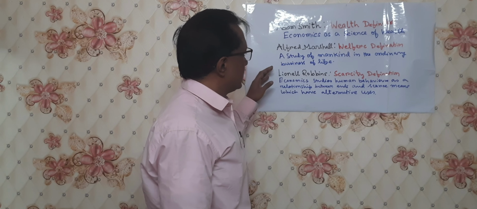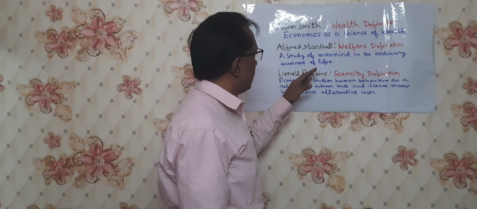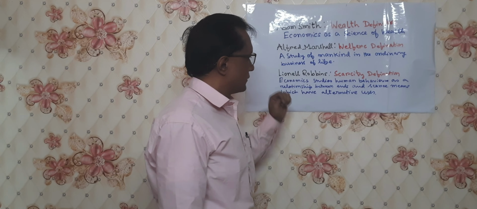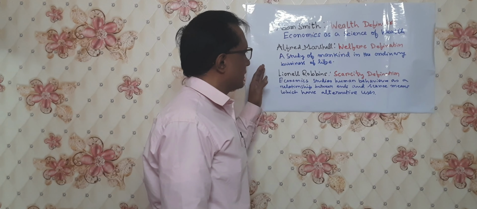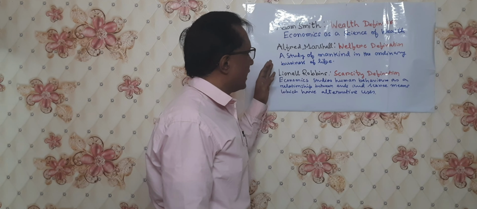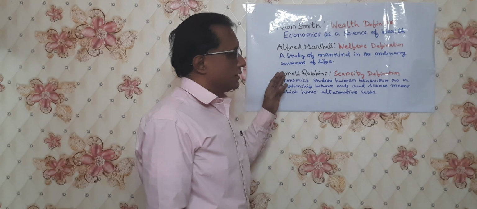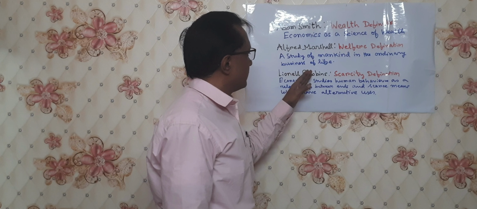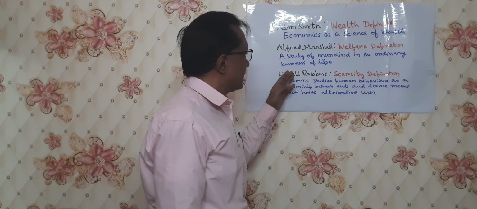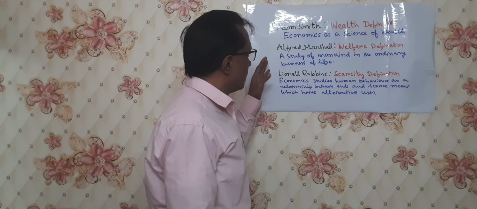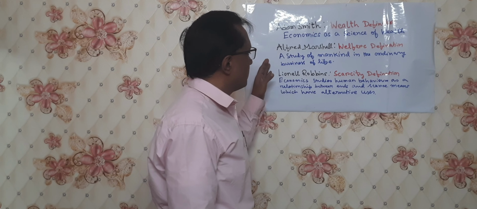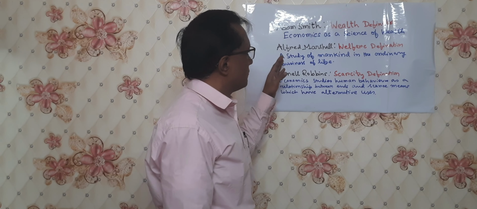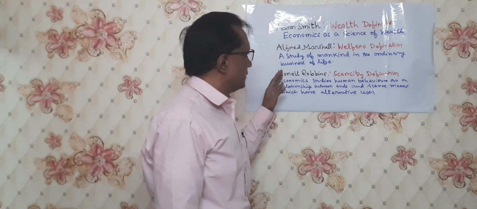Alfred Marshall said that a study of mankind in the ordinary business of life is known as economics. What is ordinary mankind? Mankind is life. We are ordinarily renowned for his definition, business of life. We have so many business activities we are doing, that ordinary business of life, whatever mankind is doing, is welfare. This is known as Alfred Marshall's welfare definition.